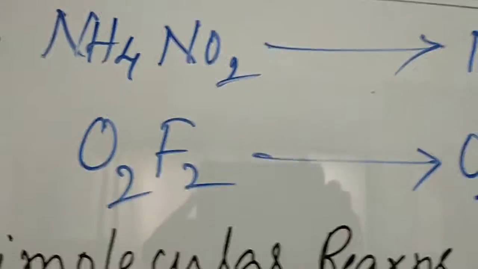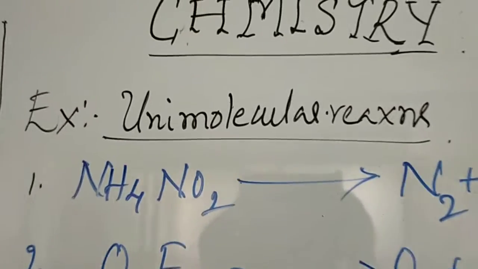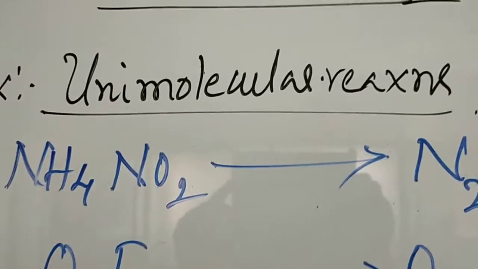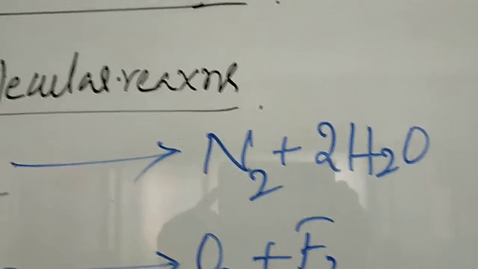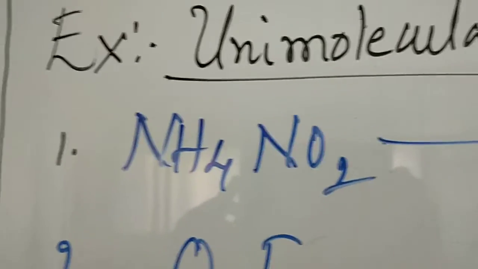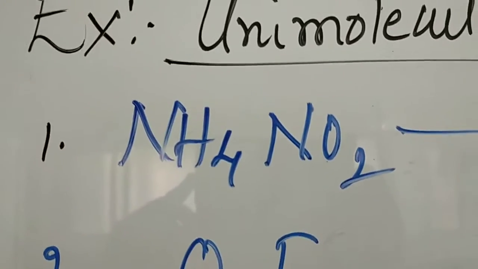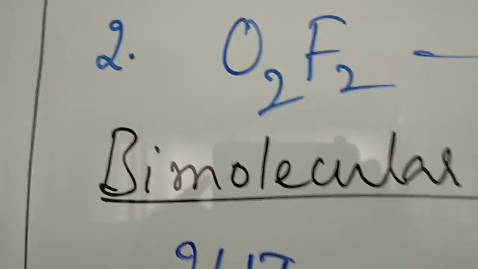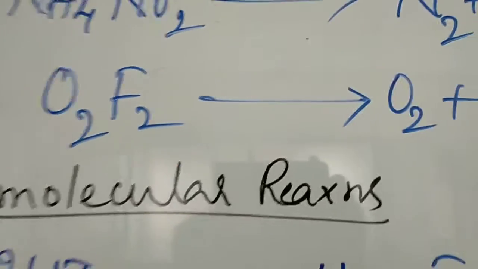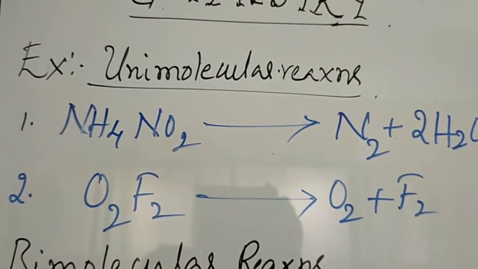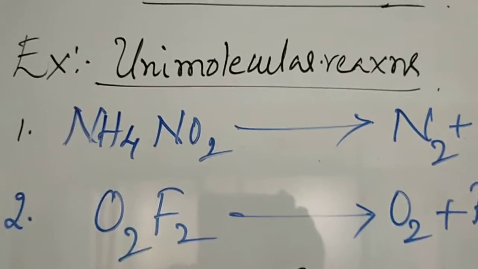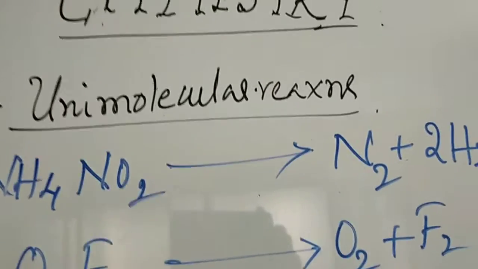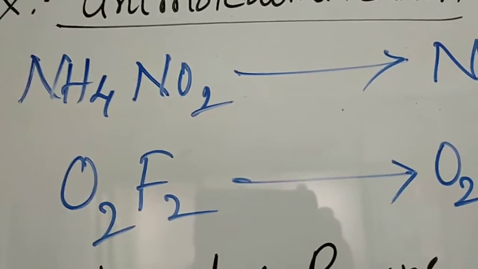Examples of unimolecular reactions here. Uni means one. Observe that. Dissociation of ammonium nitrate into nitrogen and water. Here the total compound is 1; the total molecule, ammonium nitrate, is 1. So that is a unimolecular reaction. Same type: dissociation of oxygen difluoride into oxygen and fluorine. Dissociation of oxygen difluoride is a unimolecular reaction.